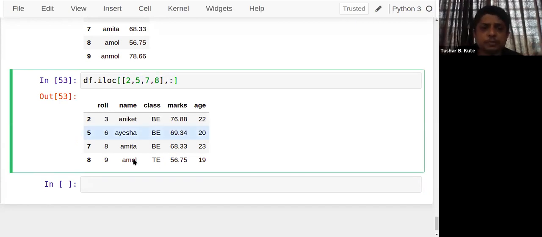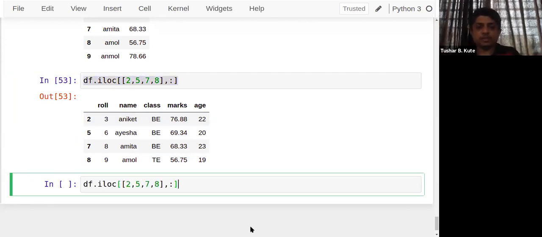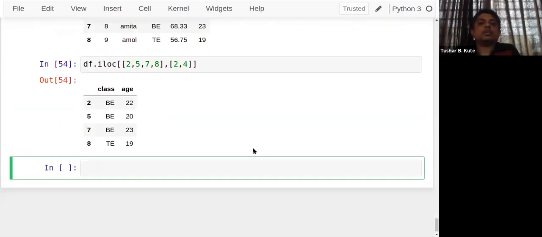So the column sequence can also be given. Just like that, I'll copy it. See this. Here I mentioned column numbers 2 and 4. Row numbers 2, 5, 7, 8, and column numbers 2 and 4 I just gave there, and accordingly, the data got extracted from it. See this.